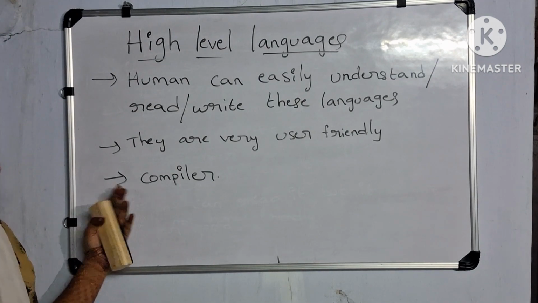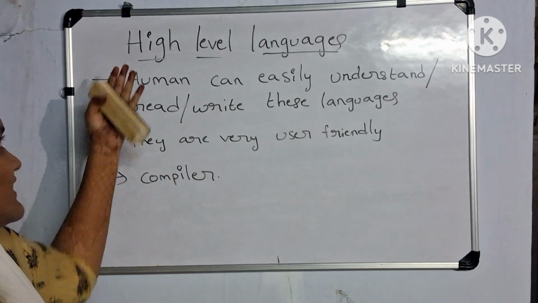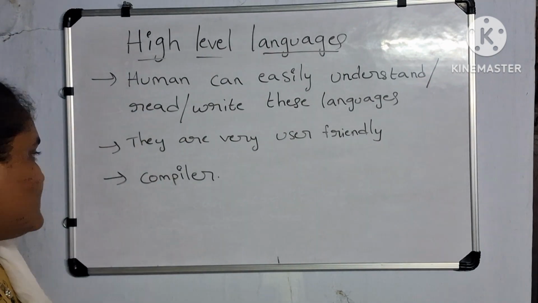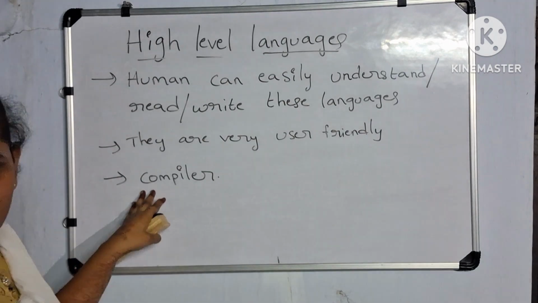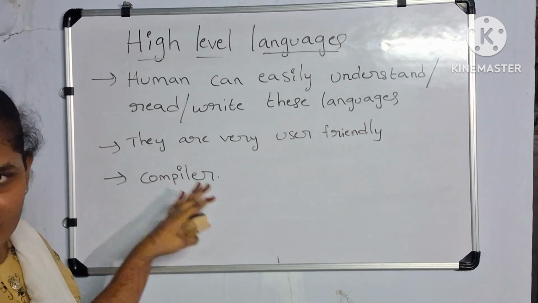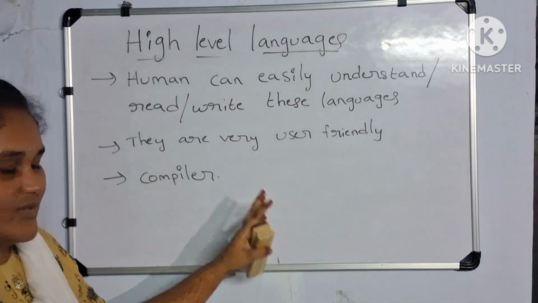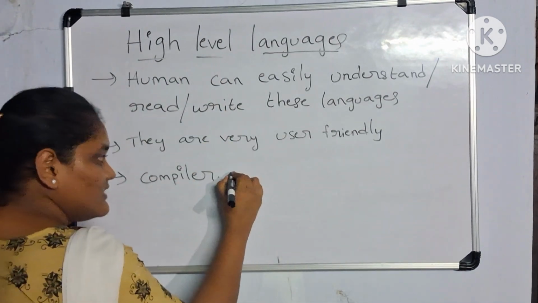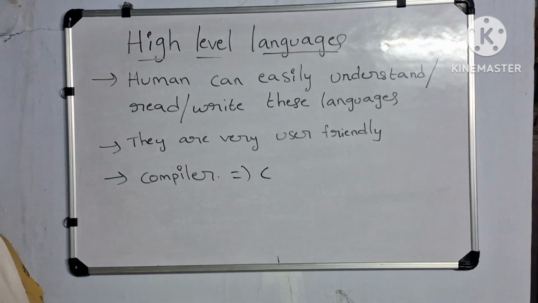As computer only understands binary language, how can the computer read these high-level languages? That is where the compiler comes in. Compiler compiles this high-level language, this C language mainly, into binary language.